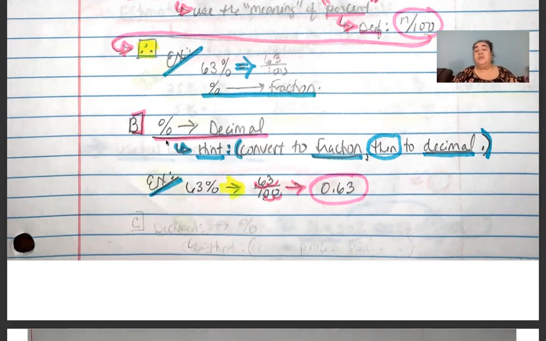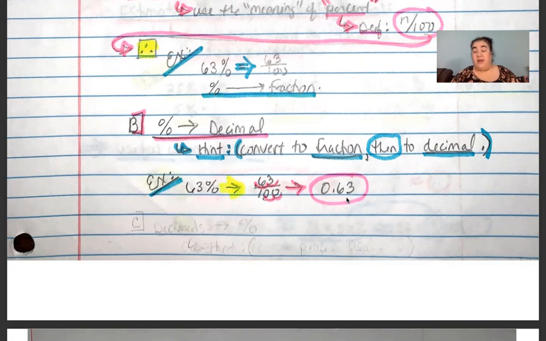So to convert a percent into a decimal, we take 63% and we turn it into a fraction, just like we did in part A. And once it's in a fraction, and because it is out of 100, it is a base 10 denominator, we can either one, put it into your calculator and do 63 divided by 100, and boom, it will tell you 0.63. Or you can remember that because your denominator has 2 zeros, our decimal point is right here to the right of 63, and it goes to the left 2 places, and you get 0.63.